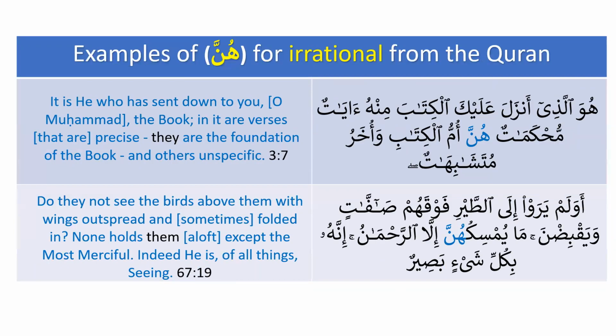And here, the last thing that we need to know is examples of hunna for irrational from the Quran. We have seen that for irrational, we don't use hunna. However, in the Quran, you can see that it can be used for two reasons. You need to know two reasons. Number one, you can say that it is an exception. But number two, the real reason is that it is used for the purpose of emphasis. When there is a significant idea, and to signify the importance of that idea, then in the Quran, instead of using the irrational being, ghayru aqil, the real pronoun is used, which is hunna.